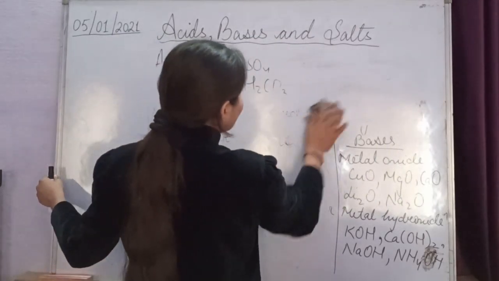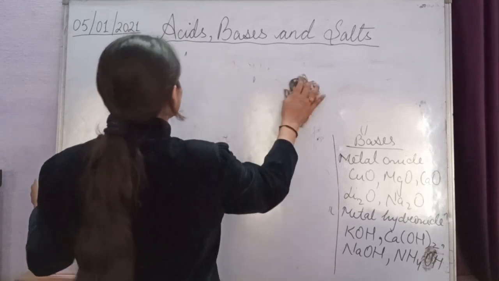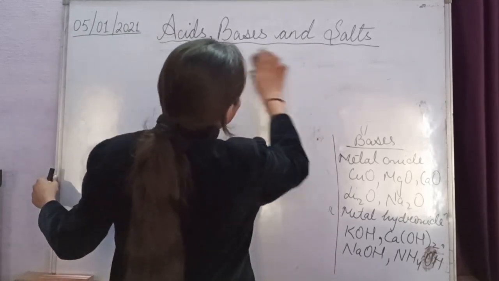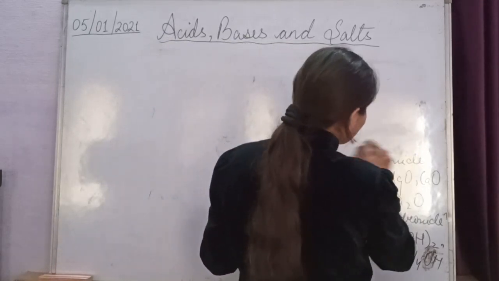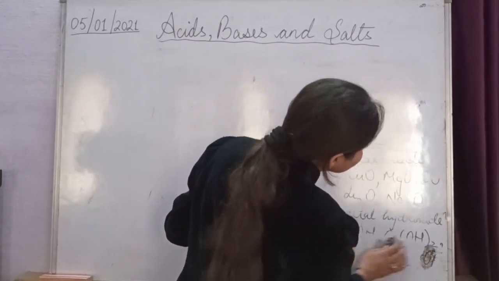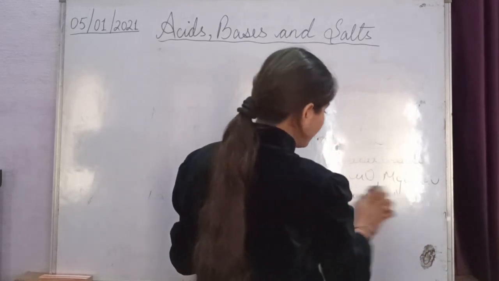Always I am writing all the reactions in their symbols, in their formulas, right? I am not using the word equation here. I am not writing chemical reactions in words. I am always writing the reactions in their formulas. So try to learn all the formulas. Got it?